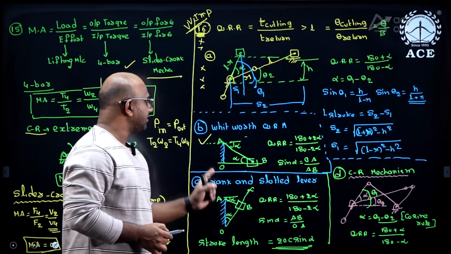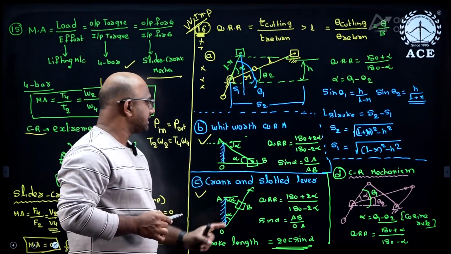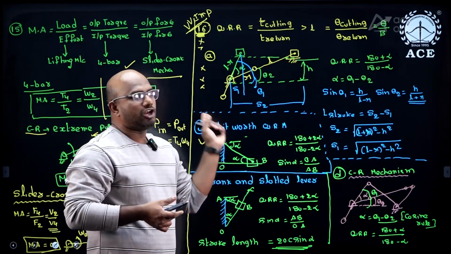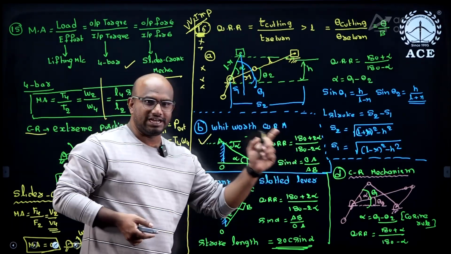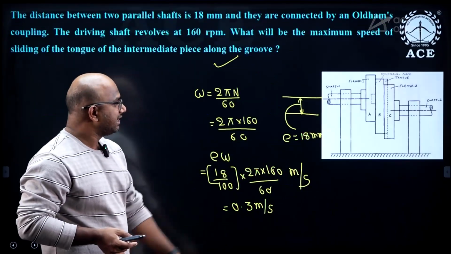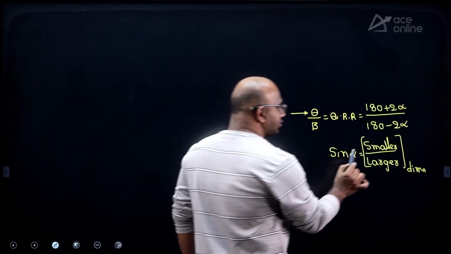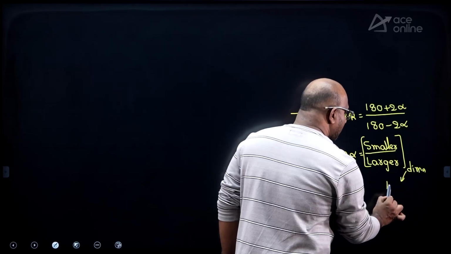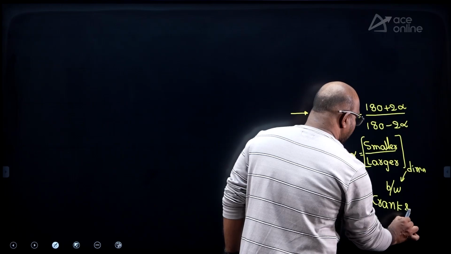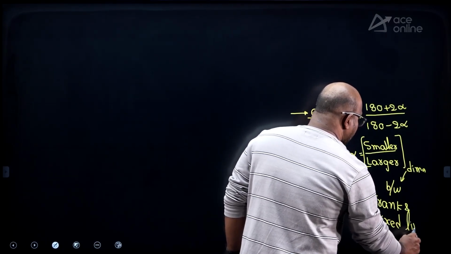Now observe carefully, guys. In case of Whitworth mechanism, what is going to happen? The fixed link is the smaller one, and this link AB is the connecting rod, so it is a larger link. But in case of crank and slotted lever mechanism, the fixed link is a larger one. Sorry, mistake. Smaller and larger dimensions between what exactly? Between crank and fixed link. Please write this down, guys, if you wish.